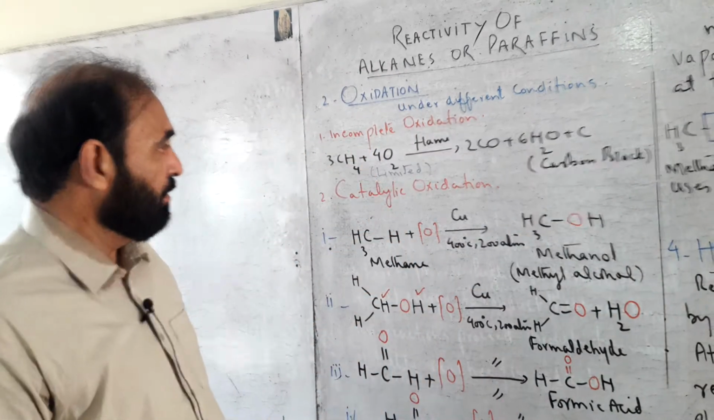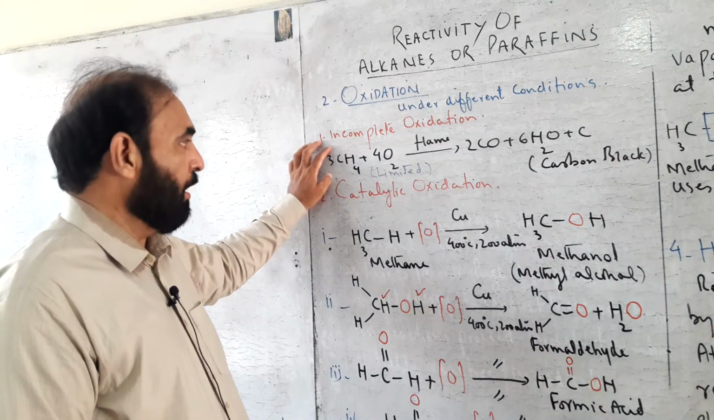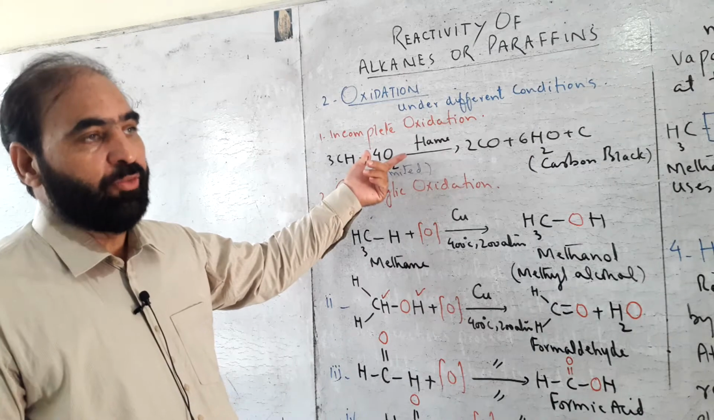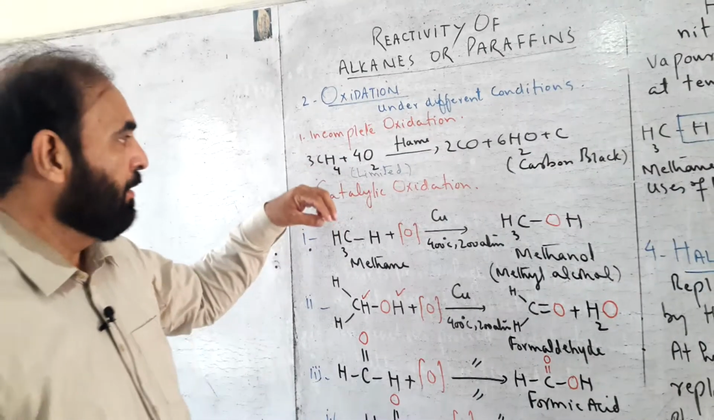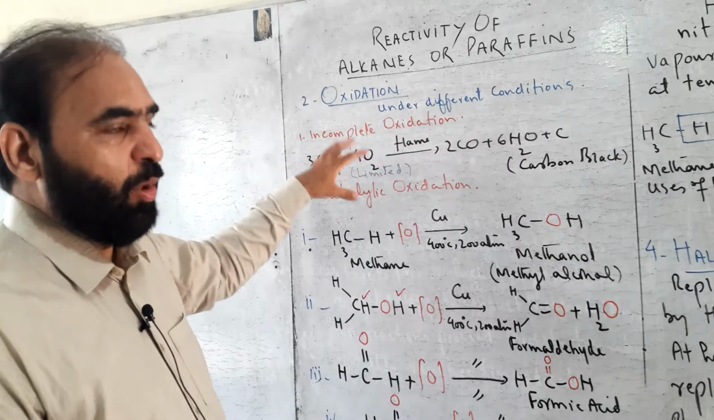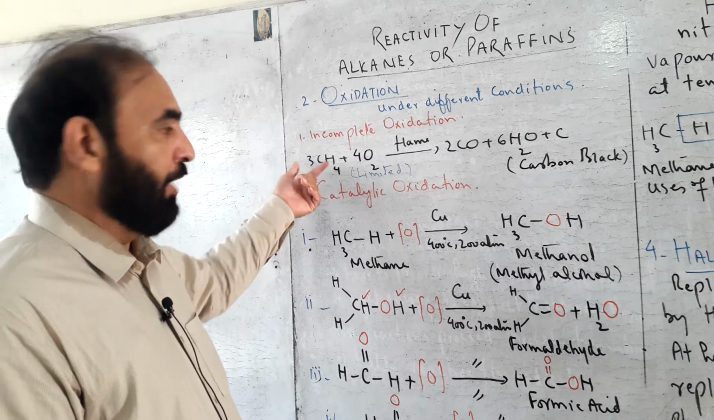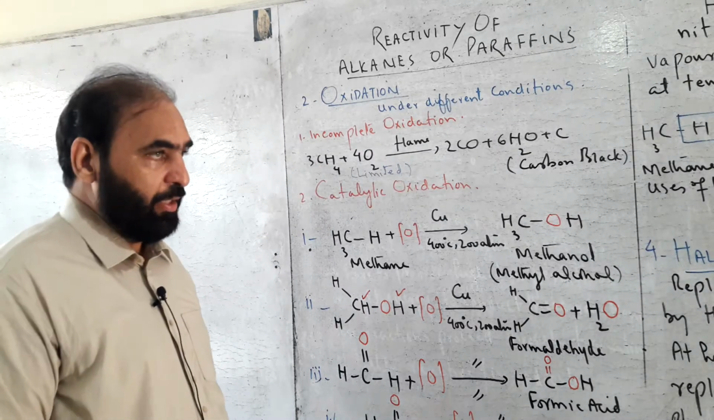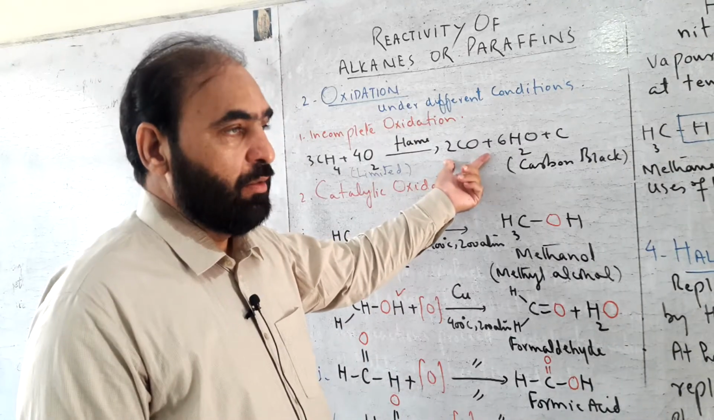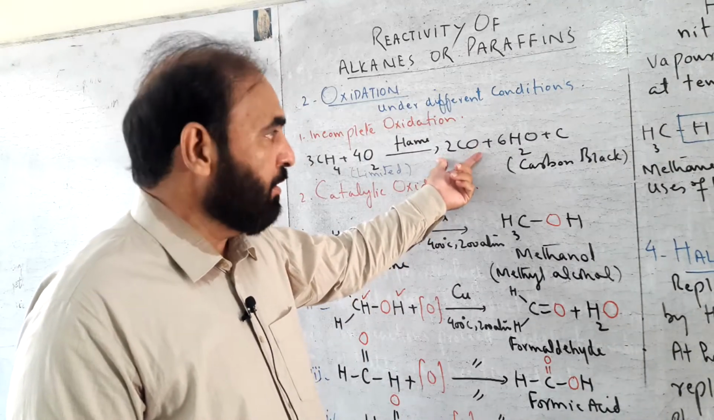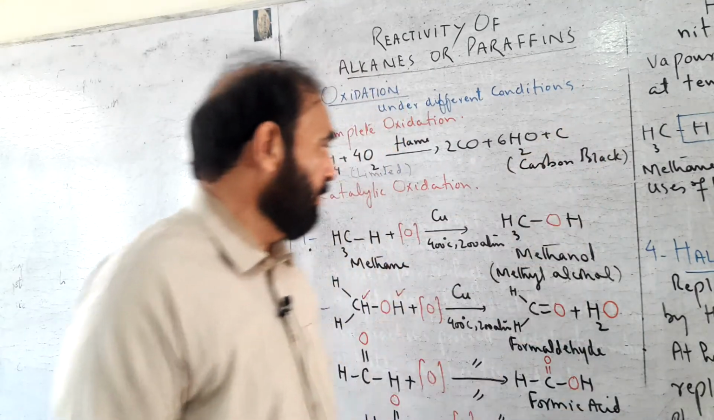In this reaction, 3 mole of methane are provided with 4 mole of oxygen. So this ratio shows that there is little oxygen for 3 mole of methane, due to which the products have been changed. Instead of carbon dioxide, we obtain carbon monoxide and carbon black. Black powder carbon is formed.